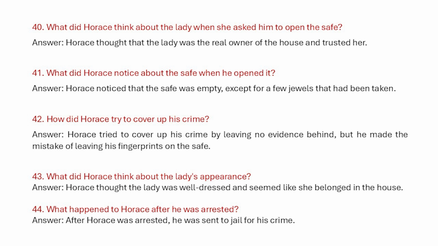41. What did Horace notice about the safe when he opened it? Answer. Horace noticed that the safe was empty, except for a few jewels that had been taken. 42. How did Horace try to cover up his crime? Answer. Horace tried to cover up his crime by leaving no evidence behind, but he made the mistake of leaving his fingerprints on the safe.